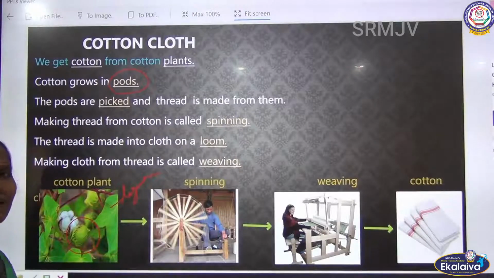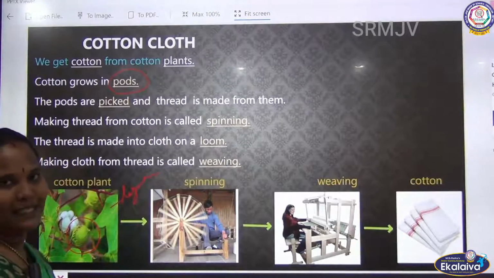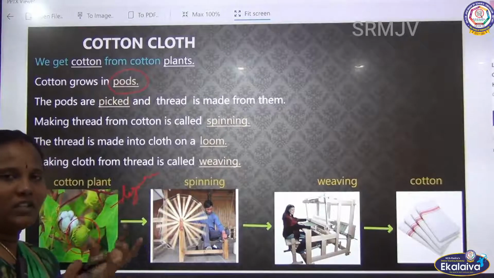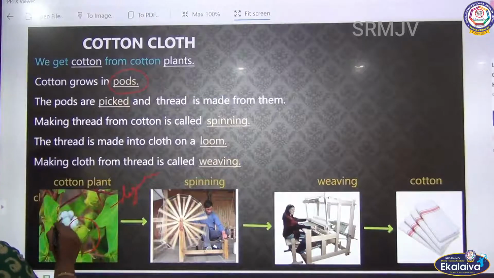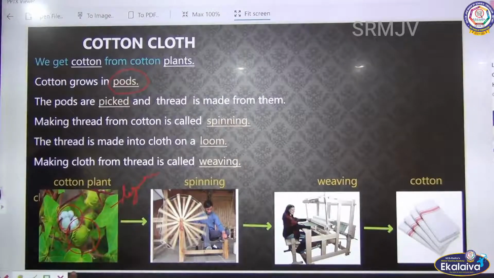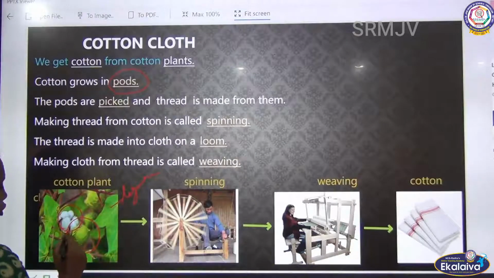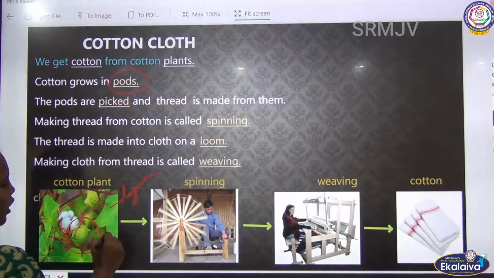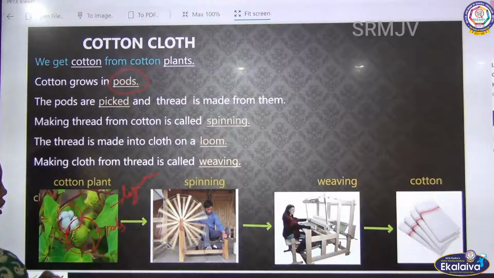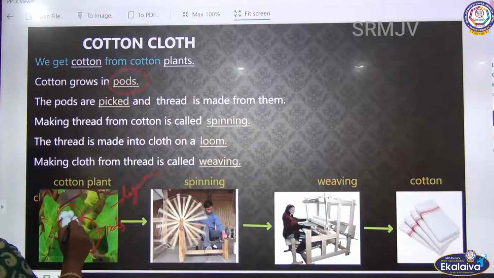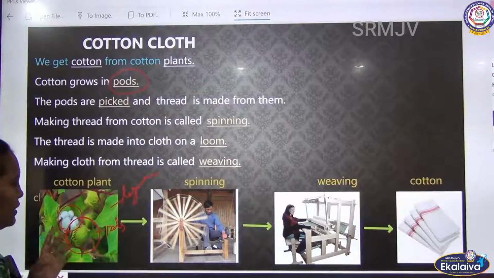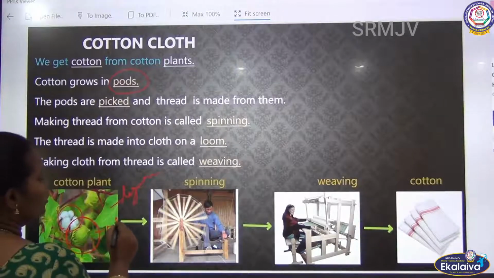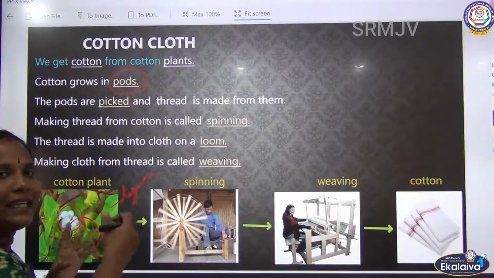Leguminous plant means the pea plants are called leguminous plants. These plants have seeds, and inside the pod there is some soft fluffy cotton present. So this structure is called the pod. This pod has some fluffy white cotton inside.